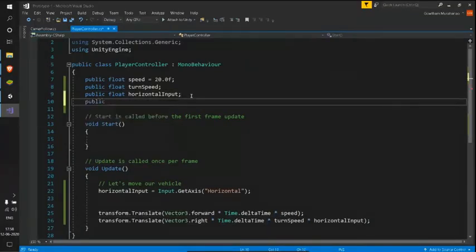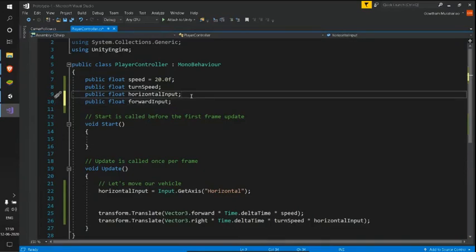Here again, I'll be creating a public float, public so that I'll be able to see my variable in my inspector, and let this be a float, and let me name this the forwardInput.